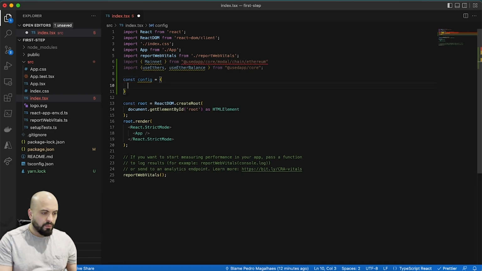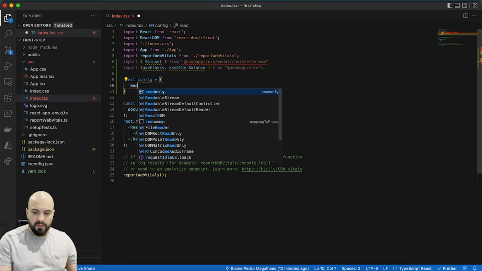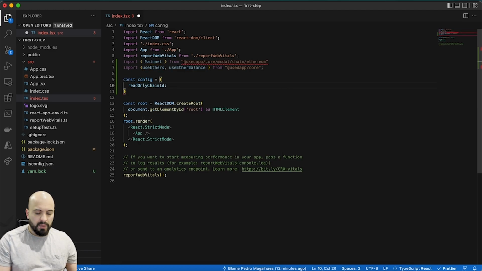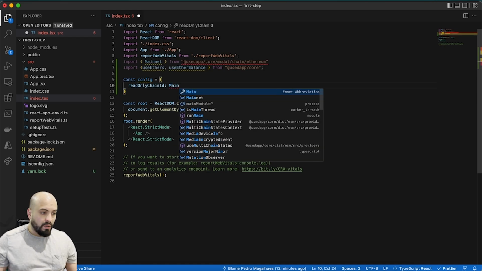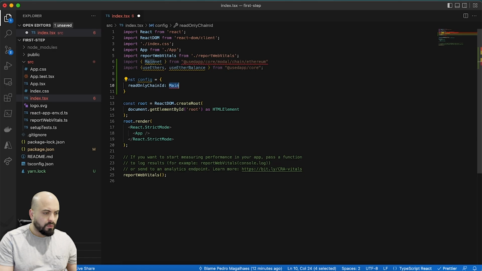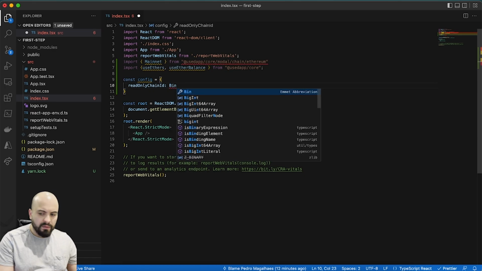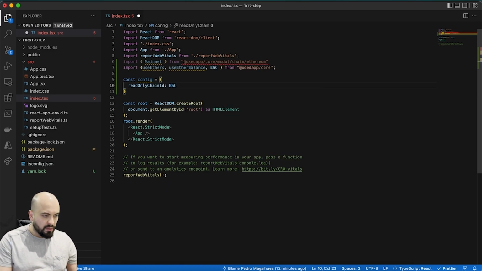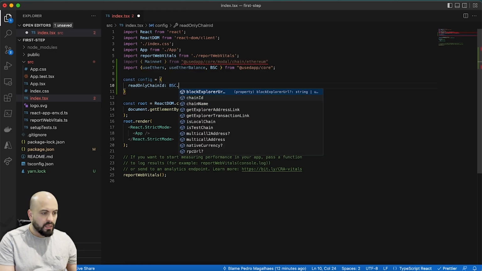It's an object, and we need to put right here readOnlyChainId. We're gonna use mainnet. Oh, we can use Binance here for now, BSC.chainId.